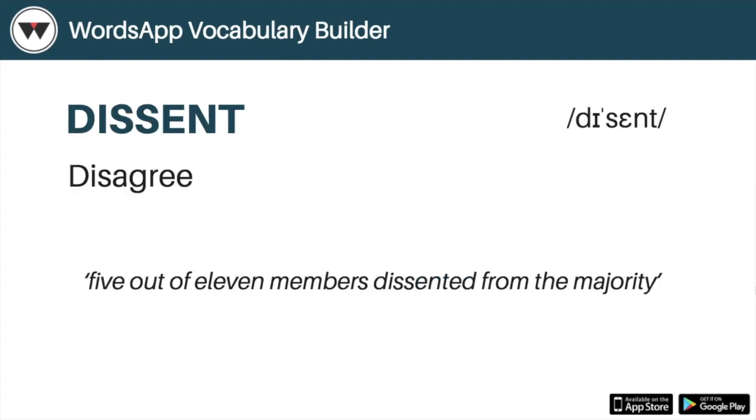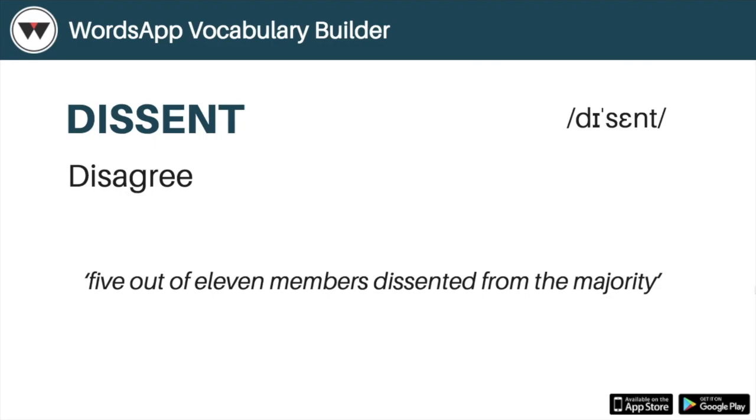Next word is dissent, which means to disagree. So as an example, as you can see, 5 out of 11 members dissented from the majority. It means there were 11 people, out of which 5 have disagreed with the majority. That is, they have dissented.